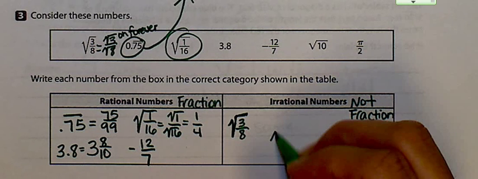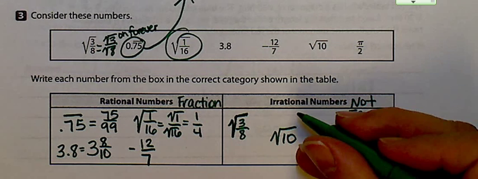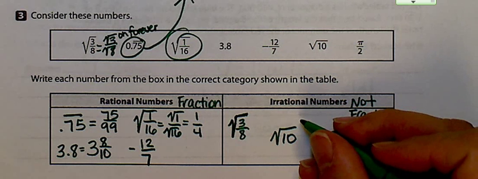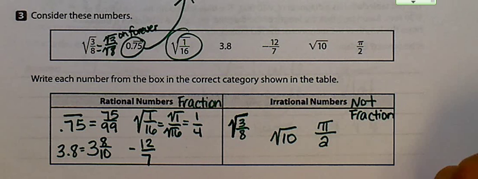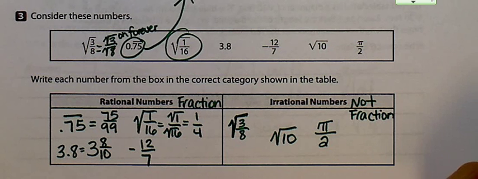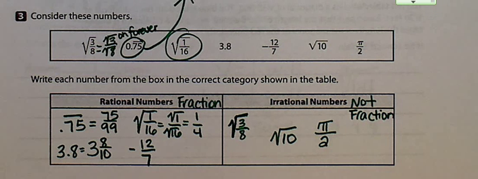The square root of 10 is not a perfect square. You cannot find that answer. We could go on forever and never find this answer on the number line. And then if you take pi and you cut it in half, that number still goes on forever. All you've done is taken every single one of those digits and cut it in half. But it's still going to have a non-repeating decimal.